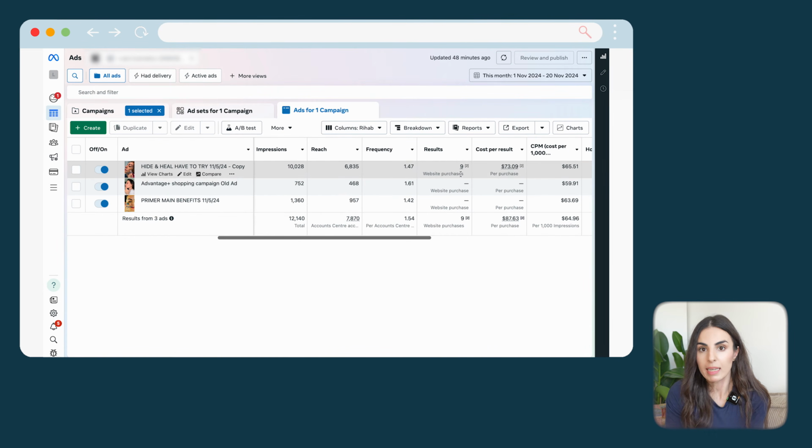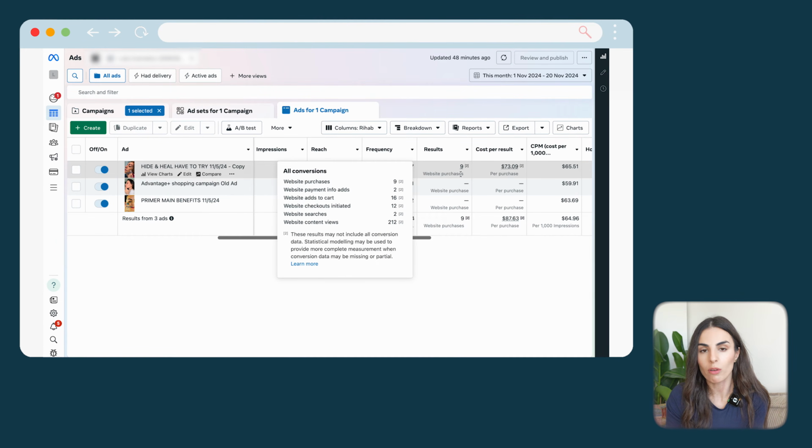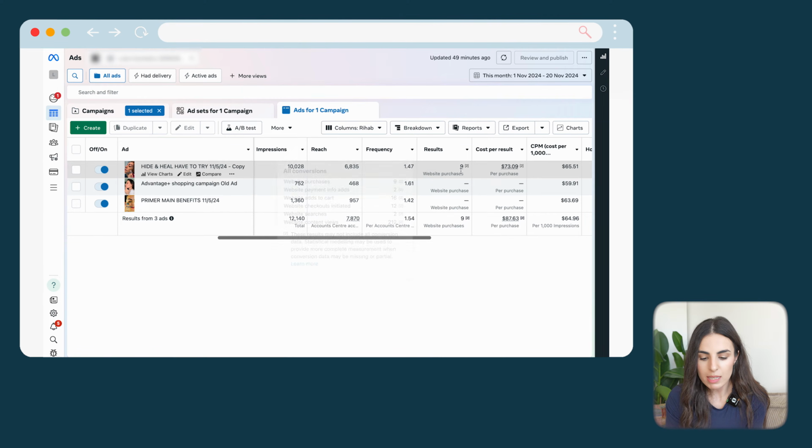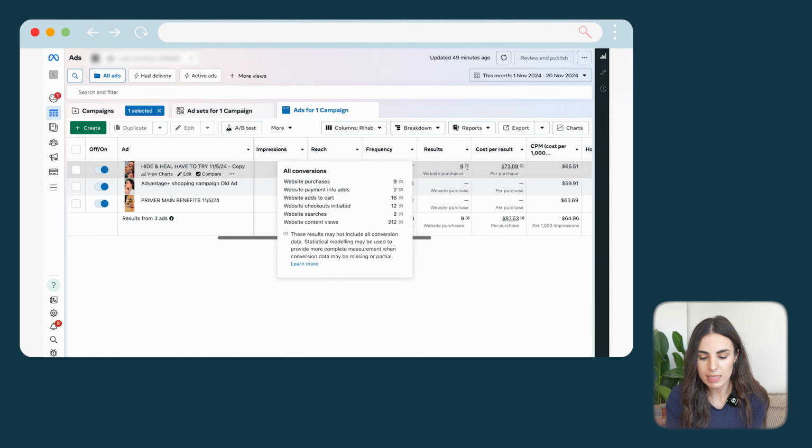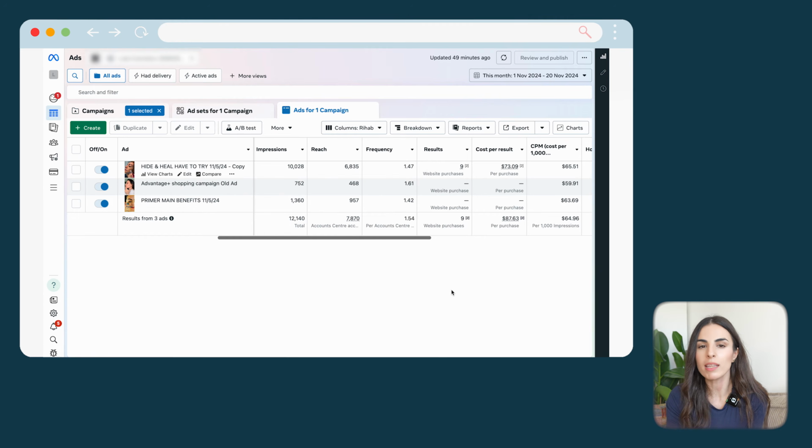We need to change that. After that, we have results, and in here, because I'm running a sales campaign, obviously, because it's an e-commerce brand, the result is 9. It's the number of purchases I have received. When you see these dots under a number and with this small comment, it means that this is not a 100% accurate number, it's estimated.